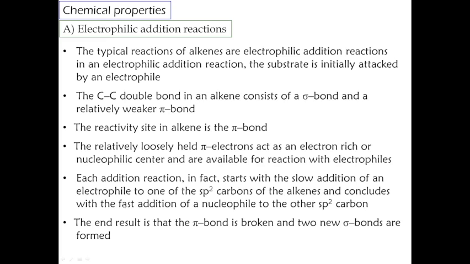If E and Nu represent respectively the electrophilic and nucleophilic parts of a polar molecule, the polar molecule is called the addendum. So E represents the electrophilic part, and Nu represents the nucleophilic part of this addendum. This is a polar molecule, and the addition may be generalized as consisting of the following two steps. Actually the reaction takes place in two steps.